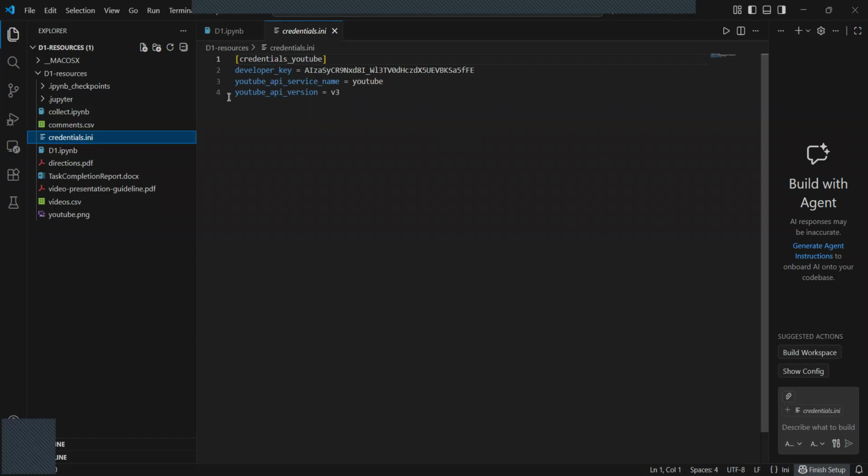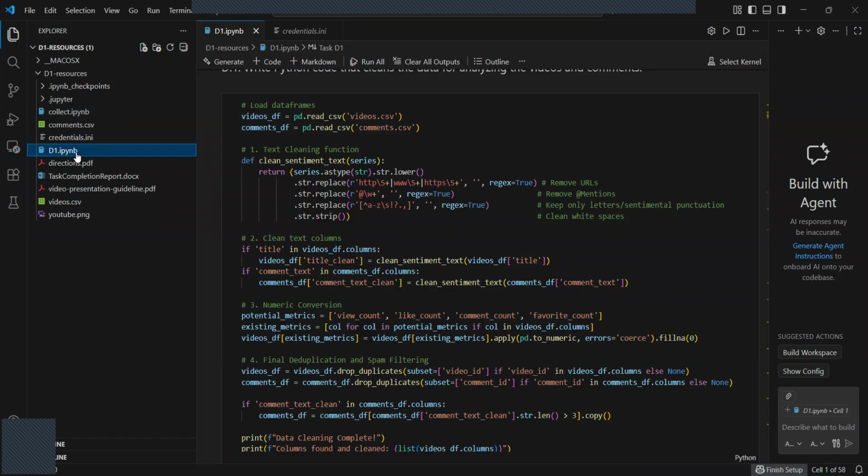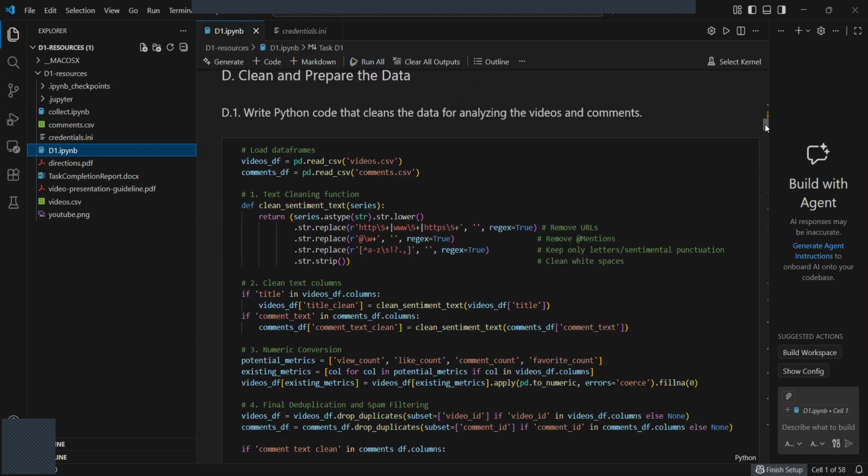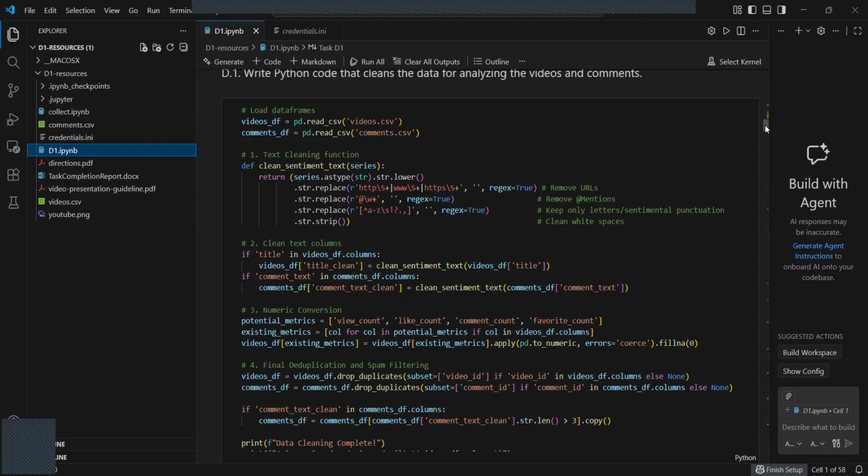Raw data from social media platforms like YouTube is notoriously dirty. If we were to run a sentiment model on the raw text, the results would be heavily skewed by emojis, promotional links, and HTML fragments. Therefore, the data cleaning phase was perhaps the most labor intensive part of this project. To clean and prepare the data, I have followed a multi-stage pipeline.